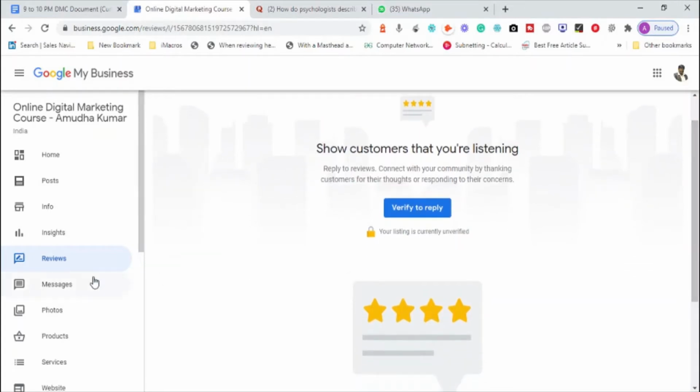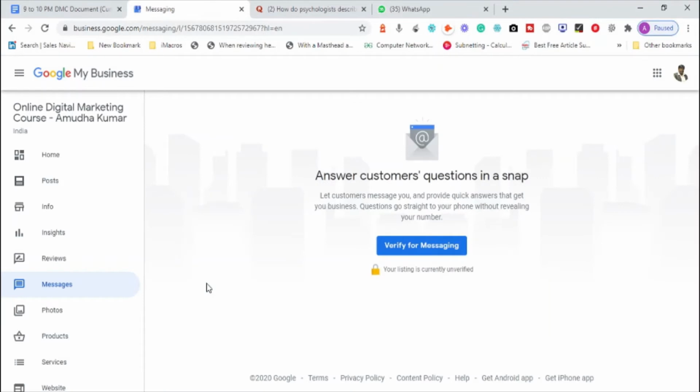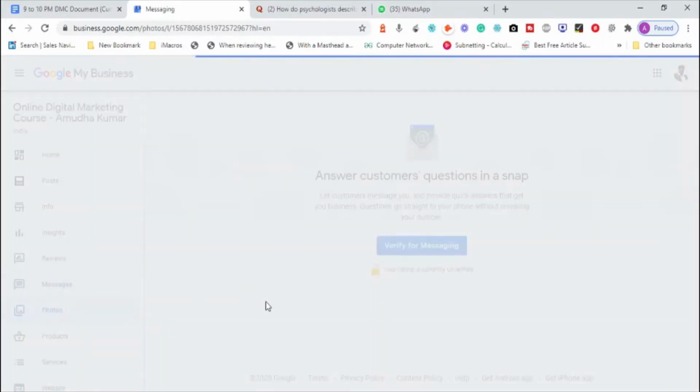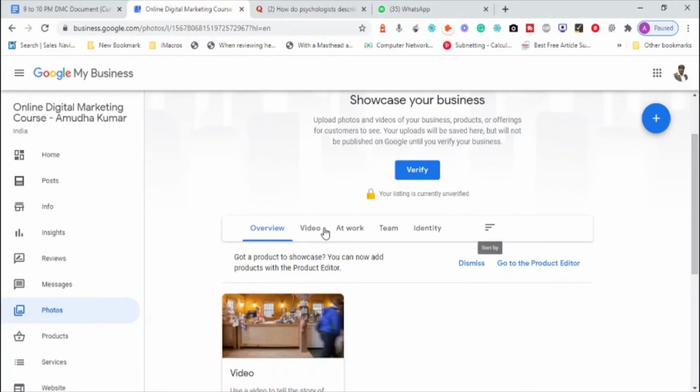Now there is something called messages. This is when people can connect with your mobile number and send you a text message through SMS. You can reply to those people through message by linking your phone number and also your Google account. Photos is a section where you can add information about your business. You can add your photos, your video, your working photos, your team photos, and different stuff.